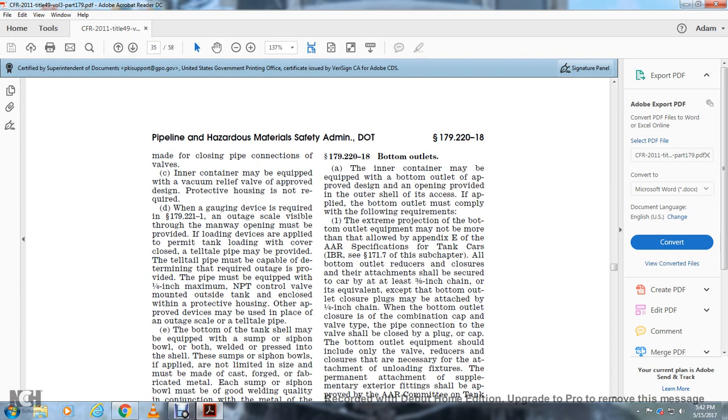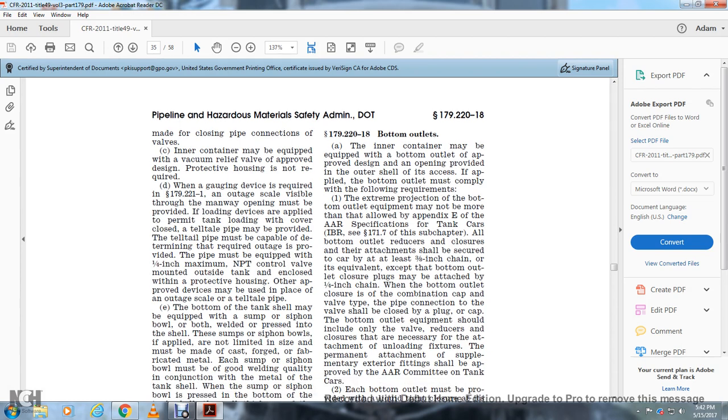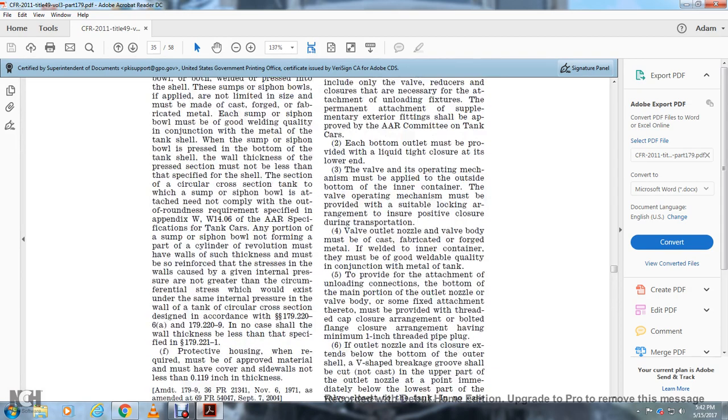All bottom outlet reducers and closures for the attachment shall be secured to the car by at least a 1/3 inch chain equivalent, except that bottom outlet closure plugs may be attached by a 1/4 inch chain. Bottom outlet closure in combination with the cap and valve type of pipe connection or the valve shall be closed with a plug. Caps of the bottom outlet equipment shall be included, but only if the valve, reducer, closure are necessary for the attachment of loading fixtures. The permanent attachment of supplementary exterior fittings shall be approved by the AAR Committee on Tank Cars.